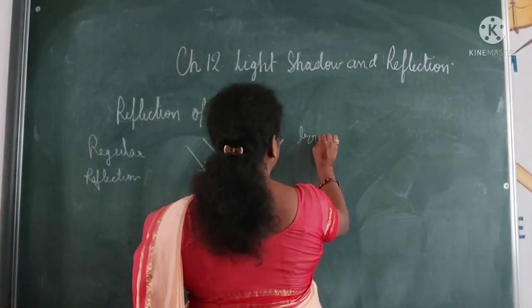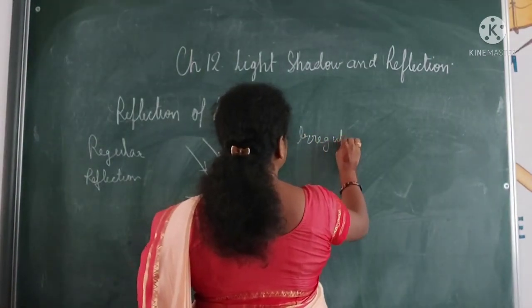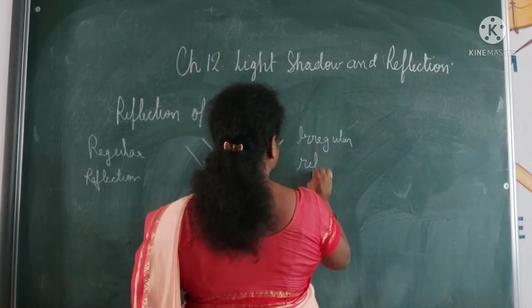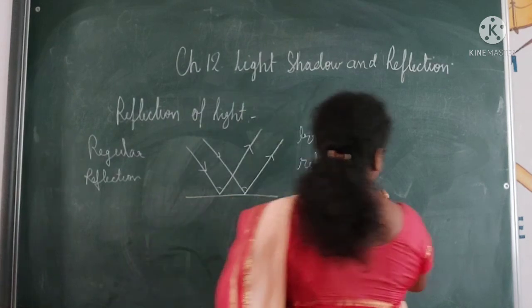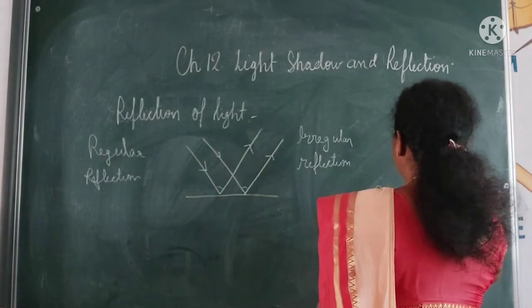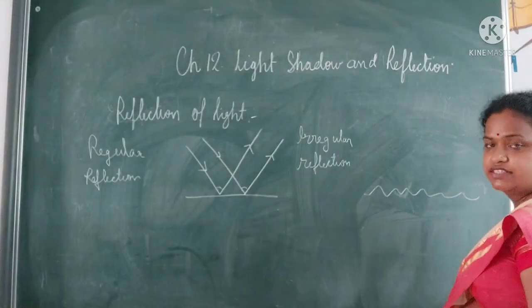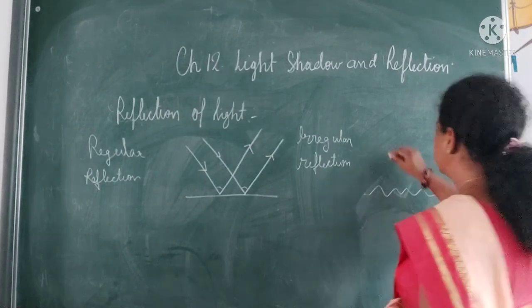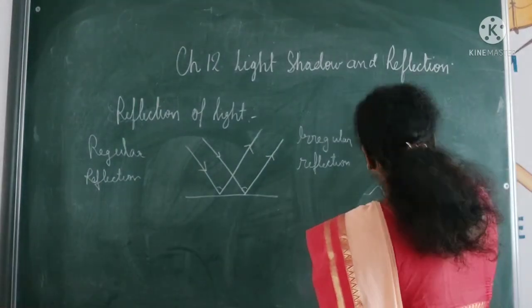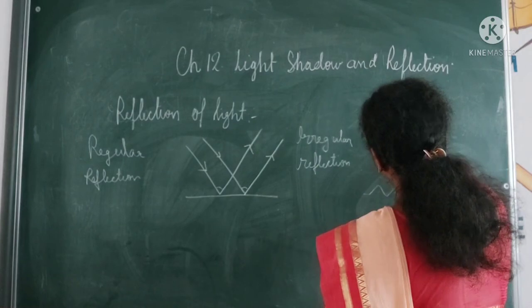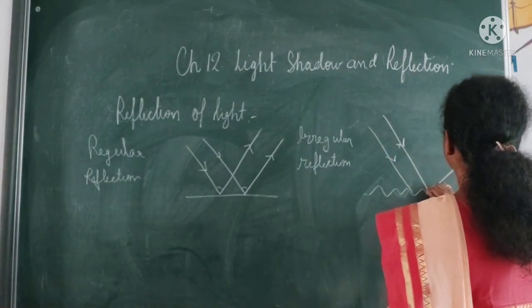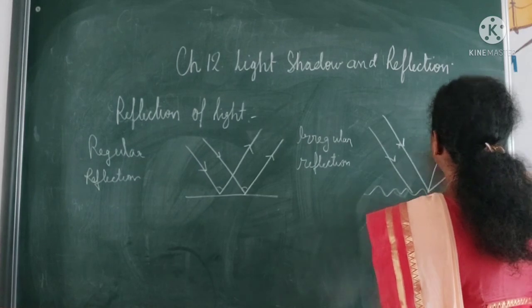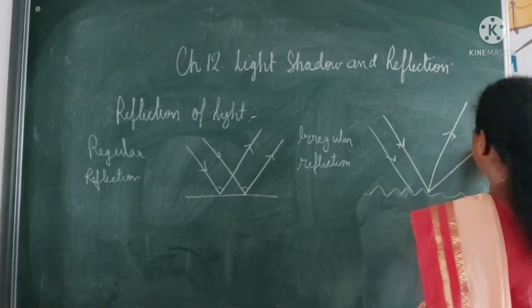What is there in irregular reflection? It is on a rough surface. If the rays are coming parallel, it is not necessary that they will remain parallel. Why is it not parallel?